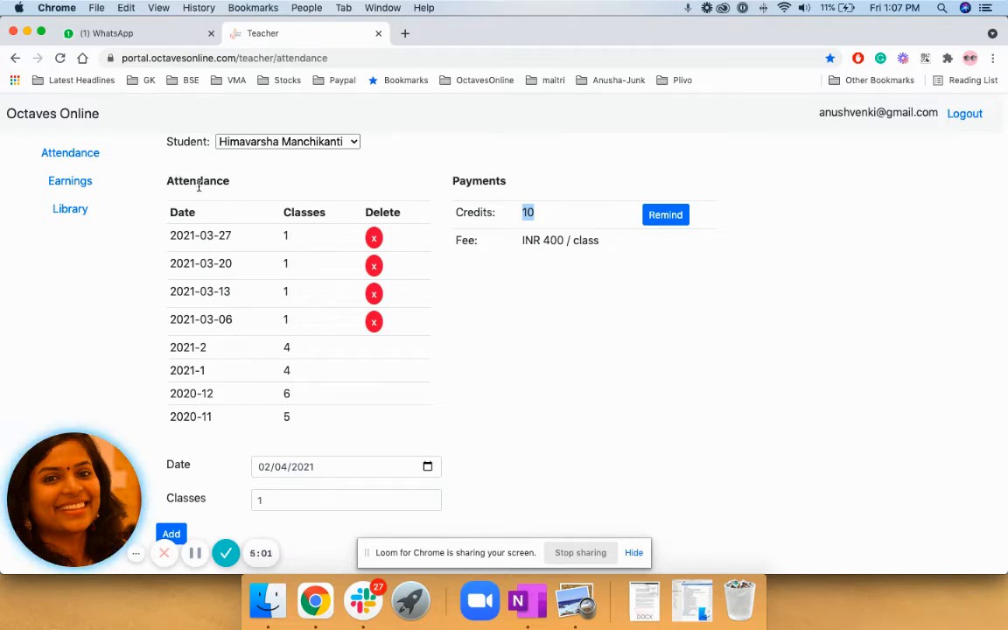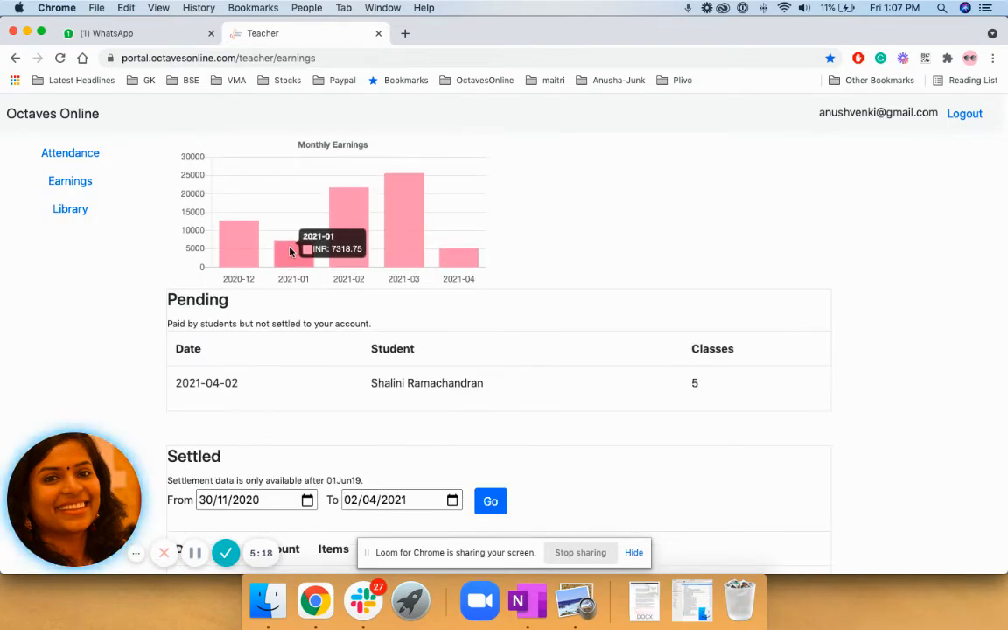Again, I'm reiterating, this attendance section is available on your phone, and while you're taking classes or once your class is done, you can please mark the attendance for the student. Based on your attendance, we release your payments.